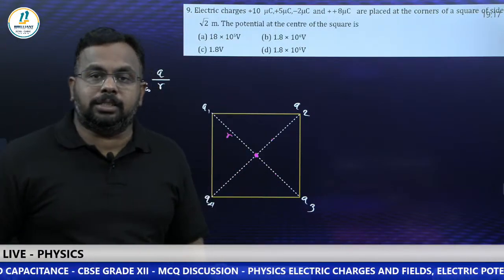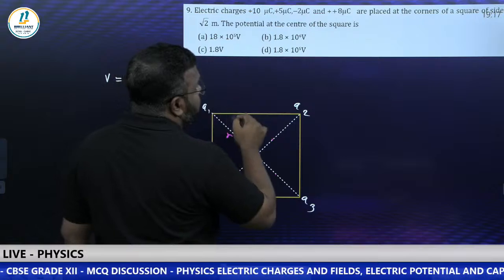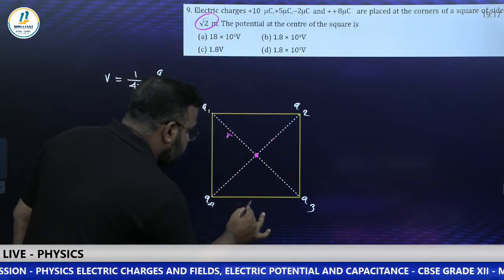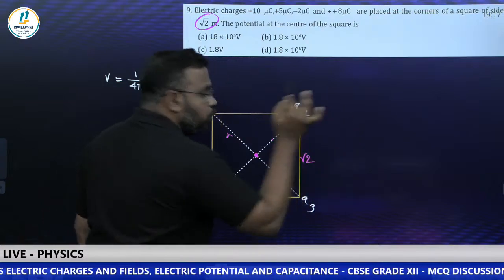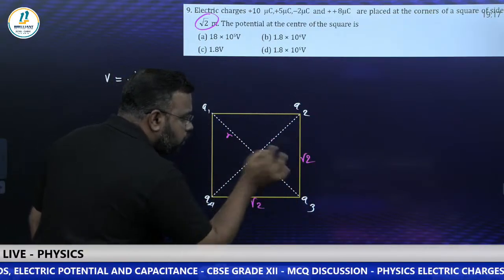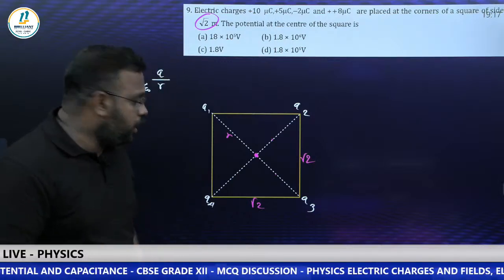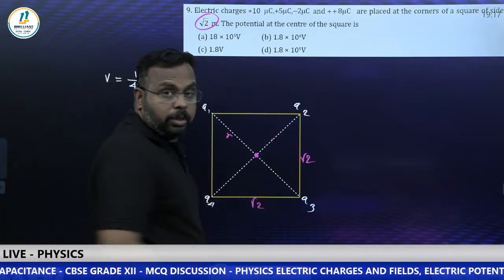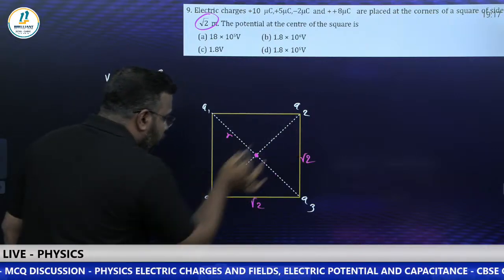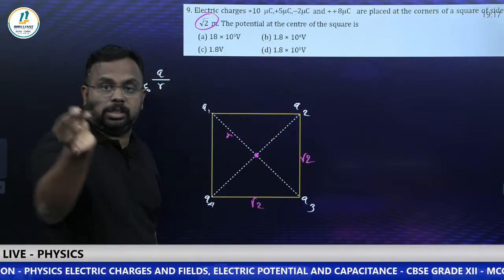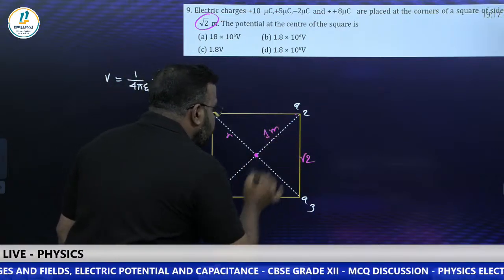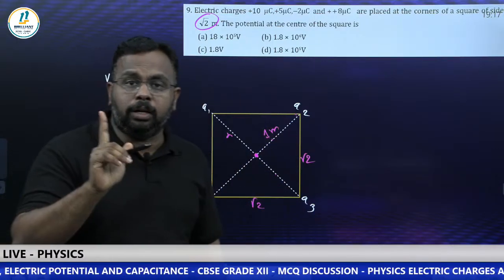Now we need to find that distance. For that, it is given side is how much? Root 2. Side of the square is root 2. That means this is root 2. This is also what? Root 2. Can you find the distance? You can find the diagonal of this square using Pythagoras theorem. So the diagonal will be root of what? Root 2 square plus root 2 square, you will get 4. Square root of 4 is 2. 2 is the diagonal. From here to here, the distance is what? 2 meter. Then what will be half of that? It is 1 meter. Now the things become very simple. R value is what? 1 meter.